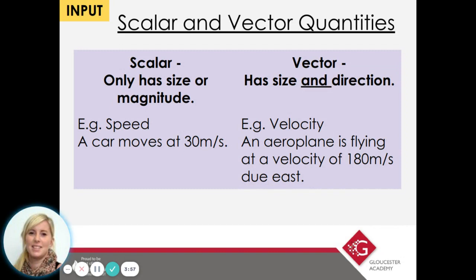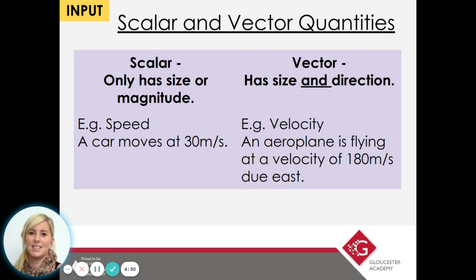A vector then has size and direction. So the example here is velocity. So velocity is essentially speed, but with a direction given. So the example, an aeroplane is flying at a velocity of 180 meters per second due east. So let's imagine we're on a flight from New York back to London Heathrow. So we're flying east, and because we've got the direction, that means that this is not just speed, this is velocity. So we know how fast the object is going.